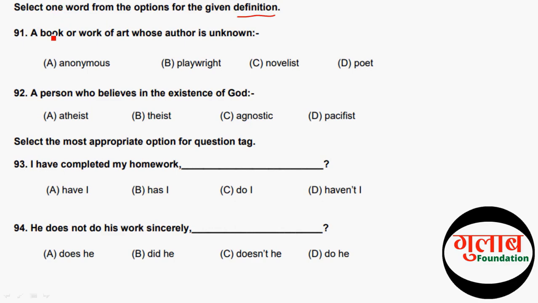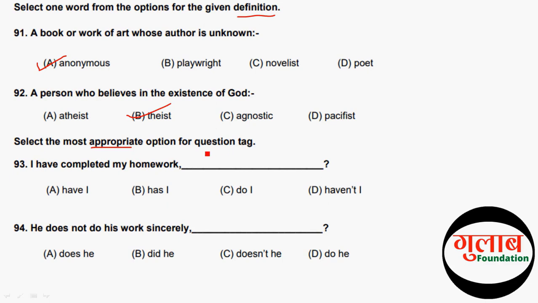So the next question, select the most appropriate option for the question tag. So the first question is I have completed my homework dash, and the correct option of this question is D, haven't. The next question, he does not do his work sincerely, and the answer of this question is A, does he. So let's move to the next question.